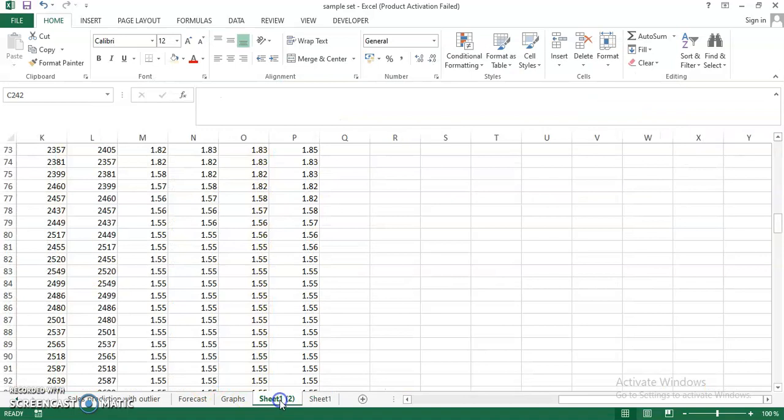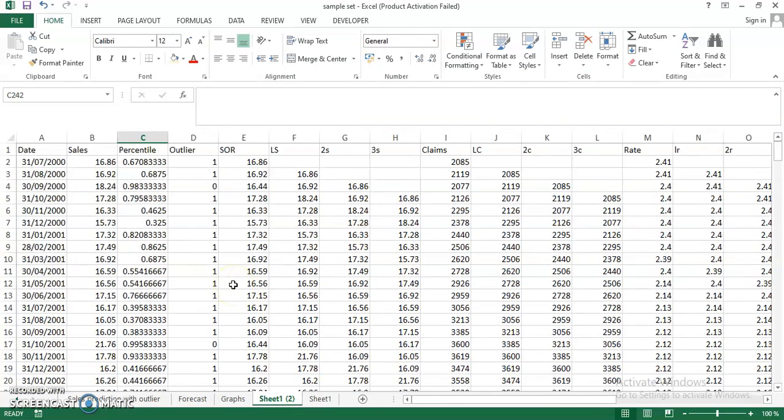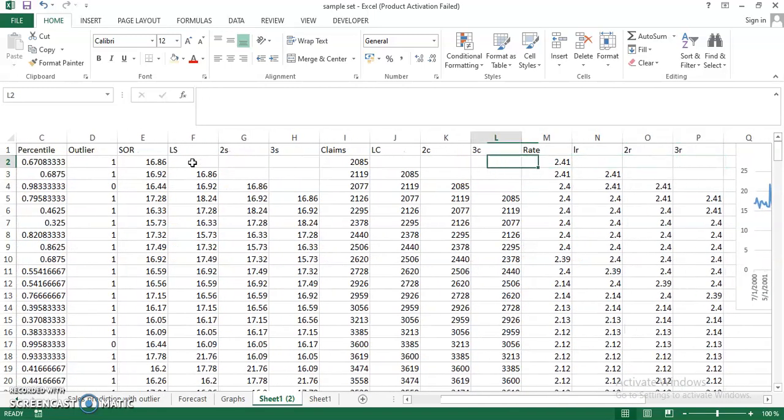One thing you should know that I did with your data: I removed the outliers. I said that if a value is above 95% and below 5%, then it's an outlier, and I replace it with the median value here in MS Excel. Now these values were not in the original data, so I generated these variables. LS means last month's sale, 2S means the second last month's sale, 3S means the third last month's sale.